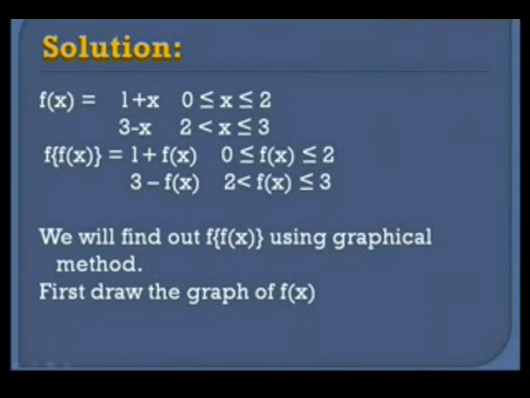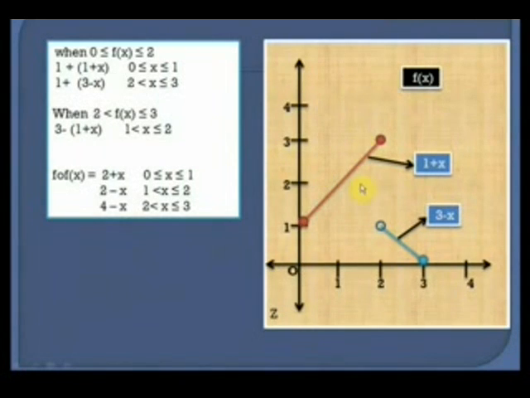So we write f of f(x) equal to 1 plus f(x) when f(x) is greater than or equal to 0 and less than or equal to 2, and 3 minus f(x) when f(x) is greater than 2 and less than or equal to 3. Now we have already seen how to find out the value of f of f(x). Here we are going to use a graphical method because it makes the solution quite easy. So for that we first of all draw the graph of f(x). So the graph of f(x) is this.